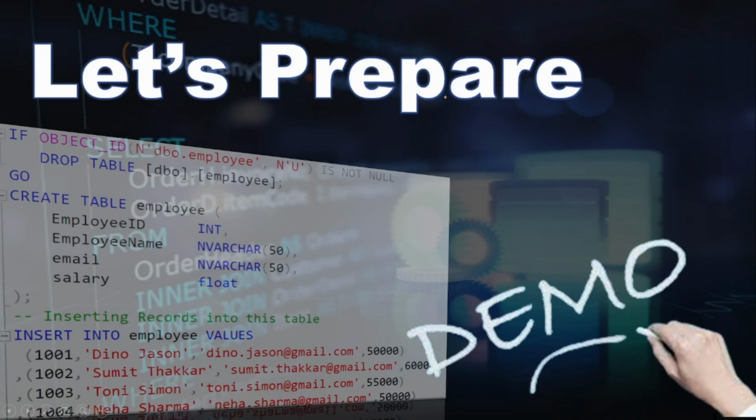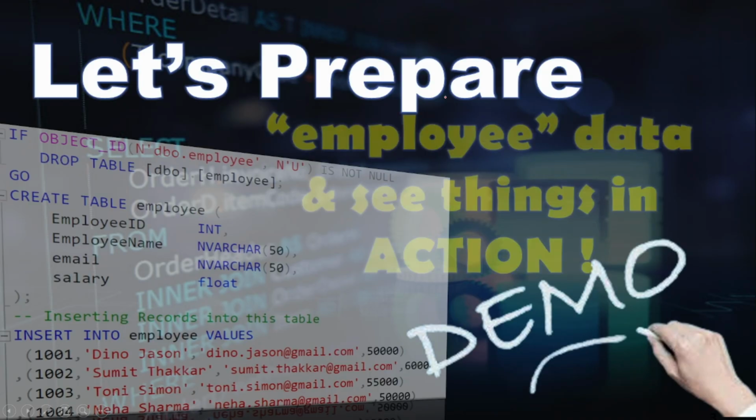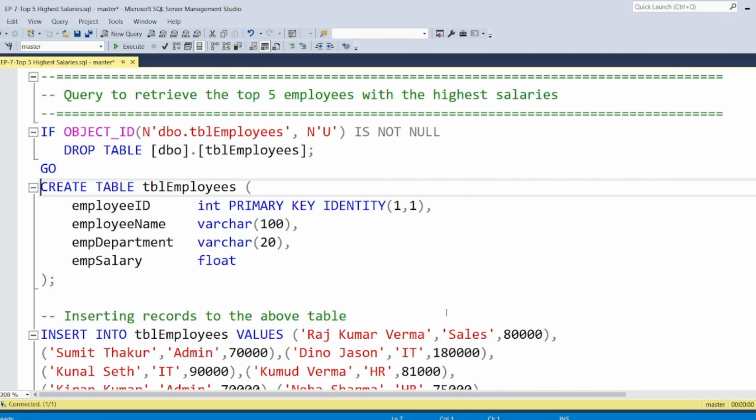All right, so let's prepare the data and see everything in action. I'm taking you to SQL Server Management Studio. I have already written the scripts for you to save time. The first script is to create a table called TBL employees.